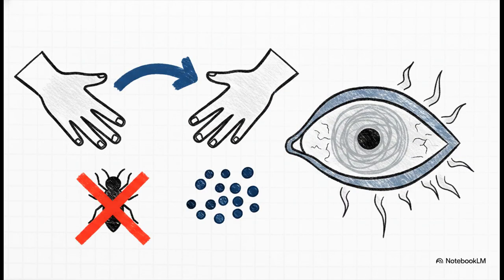Now, in stark contrast to Rickettsia, we have the genus Chlamydia. These are extremely small, spheroidal bacteria, but they do not utilize arthropod vectors for transmission. No ticks or fleas here. Instead, they rely on direct human-to-human mucous membrane contact. And man, their global clinical footprint is immense. Chlamydia trachomatis isn't just the most common bacterial sexually transmitted infection globally, but in developing nations, it's also a leading cause of severe ocular blindness, a condition known as trachoma.